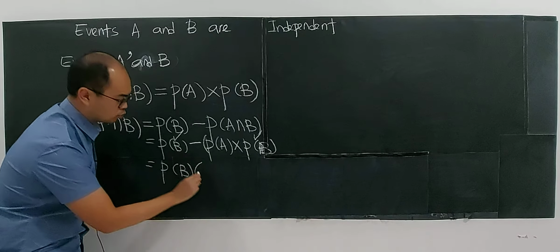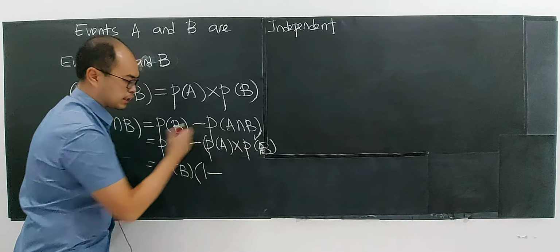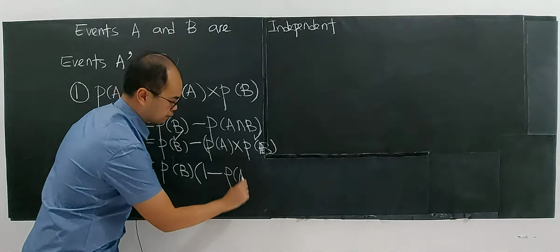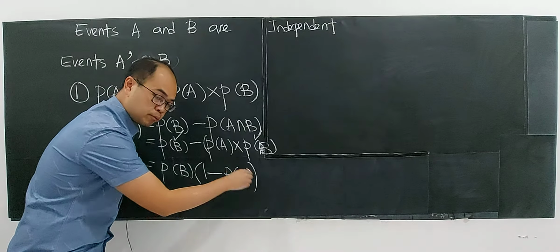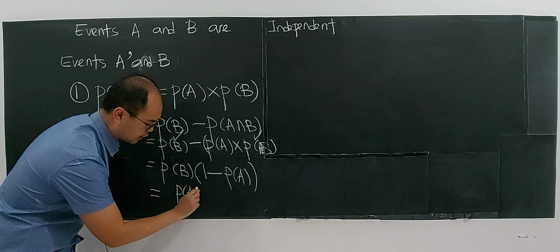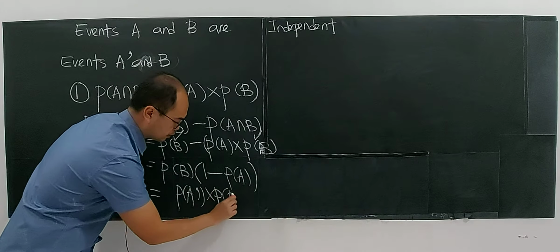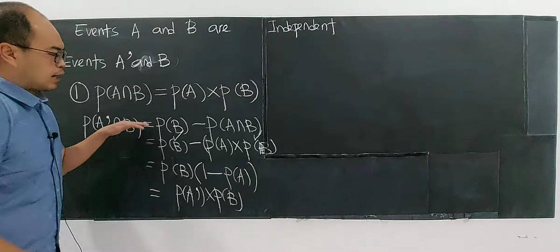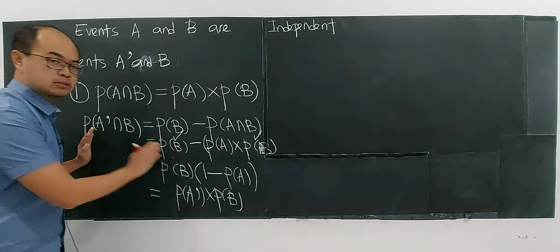Factorize P(B). What is left? You take out the P(B) and you still have 1, minus the P(A). What is 1 minus the probability of A? This is the probability of the complement of A, multiplied with the probability of B. You see, I have shown you that. Can you see that? It follows the multiplication rule.